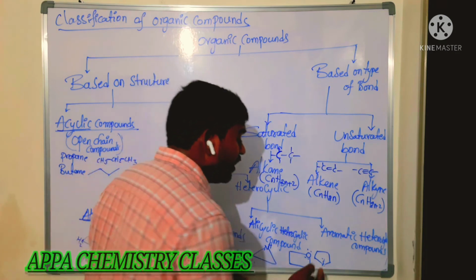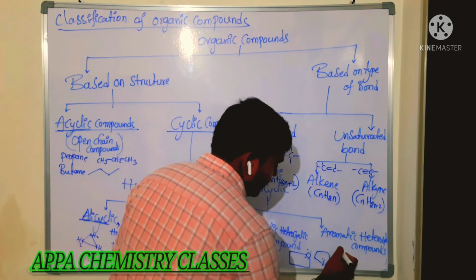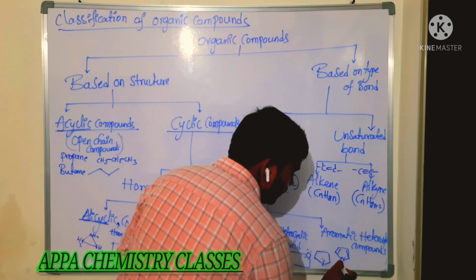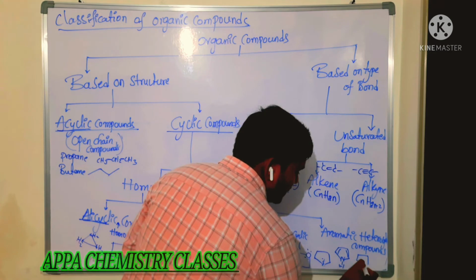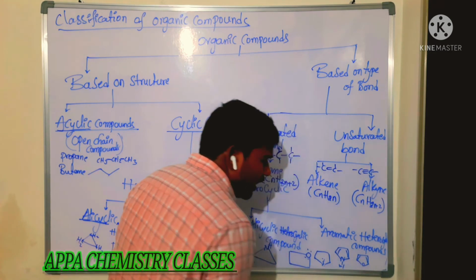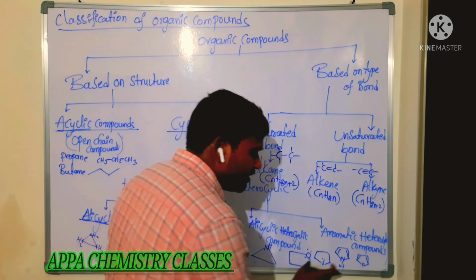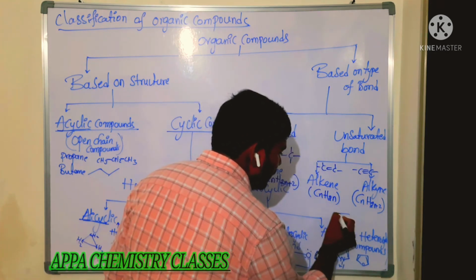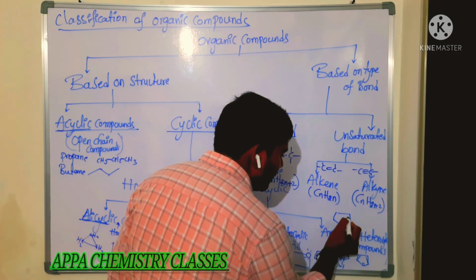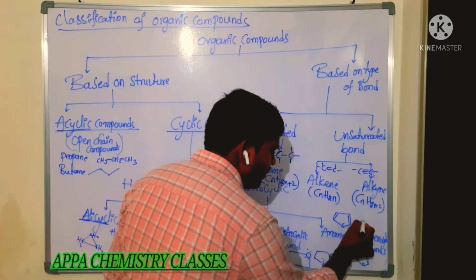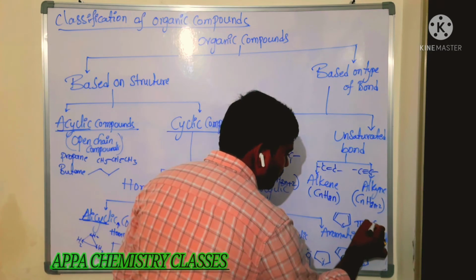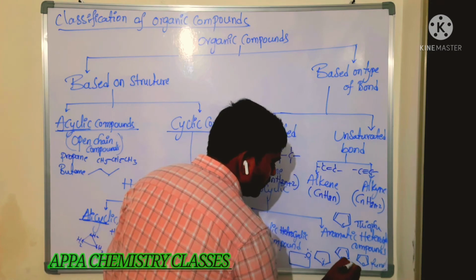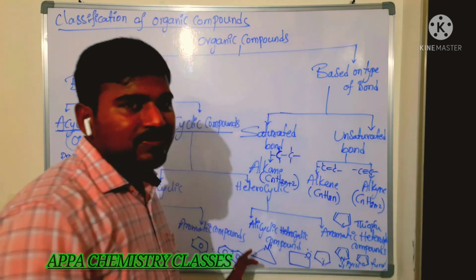Next is what? Aromatic heterocyclic compound. Heterocyclic compounds containing aromaticity, like this one, is pyrrole. Next, the oxygen containing aromatic heterocyclic compound is said to be furan, with a 5-membered ring. And you can take thiophene with sulfur, so it is called thiophene. So it is furan, and it is pyrrole. So these are the simple classifications.